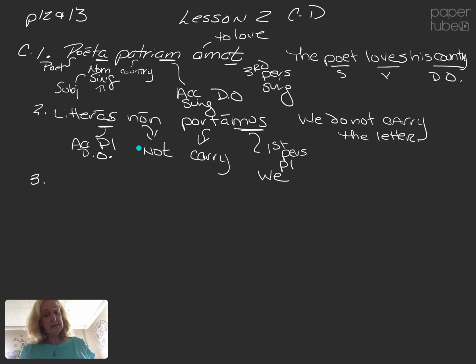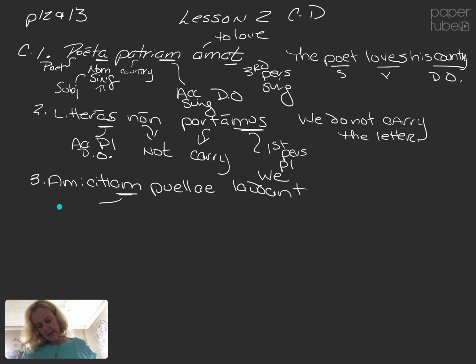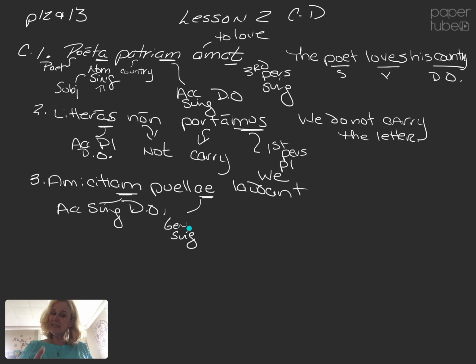Number 3. Amicitiam puellae laudant. Amicitiam, we see that accusative singular ending again that tells us we have a direct object. Puellae could be one of 3 things. It could be a genitive singular. Now, for a noun to be a genitive, remember it possesses, so it has to be next to another noun. In this case, it could be the friendship of the girl.